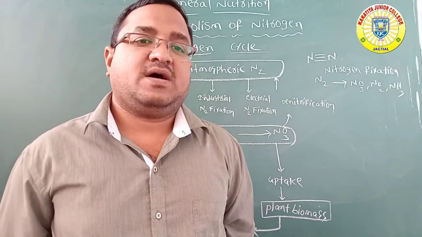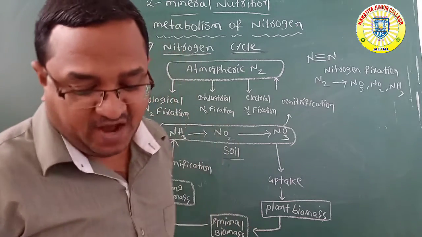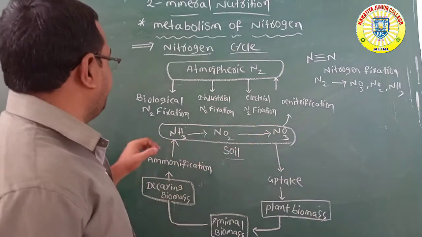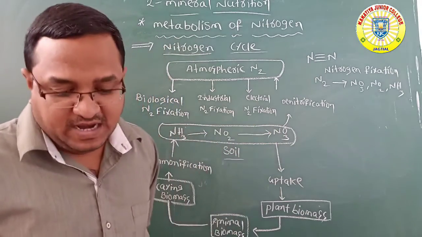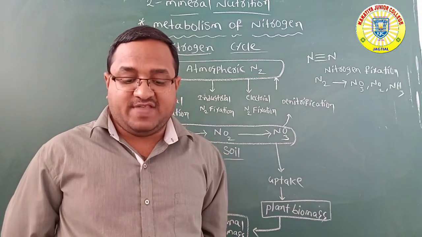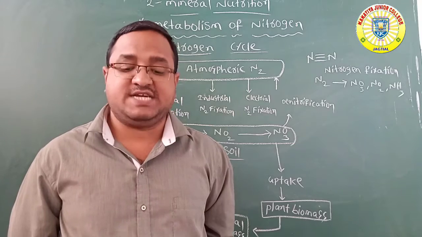But in nature, how is the nitrogen fixation process carried out? Especially with the help of lightning. At the time of lightning, some amount of nitrogen is converted into nitrogen oxides.